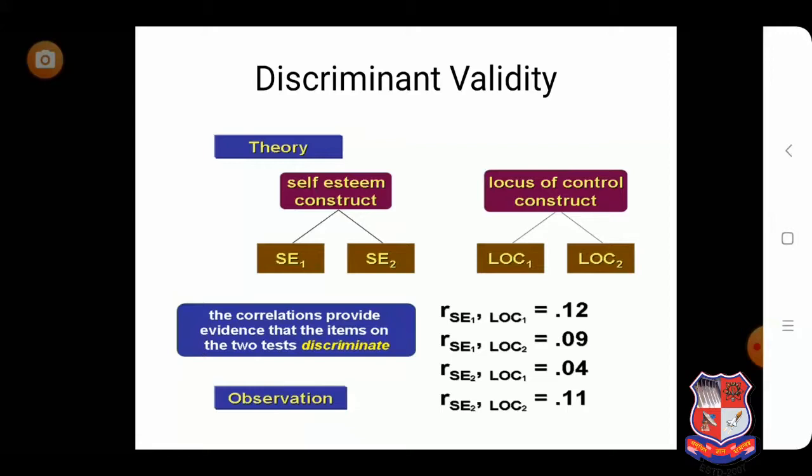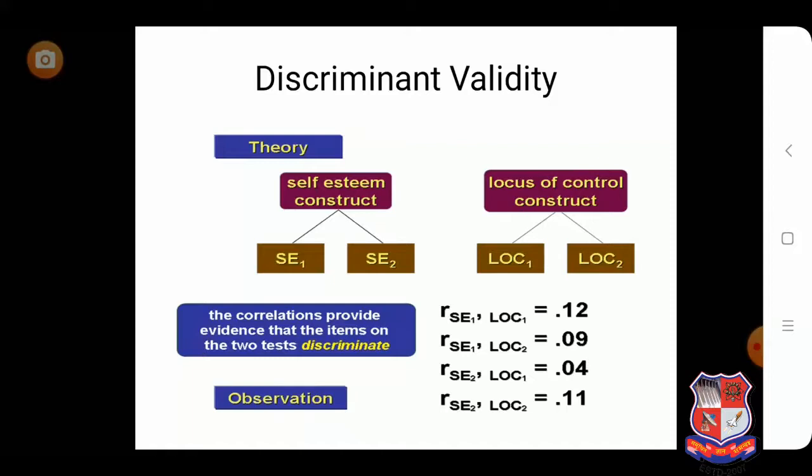Using LOC1 and LOC2, we are able to measure the locus of control construct. Self-esteem and locus of control are different things. So there should be a low correlation between SE1 and LOC1, SE1 and LOC2, SE2 and LOC1, SE2 and LOC2.